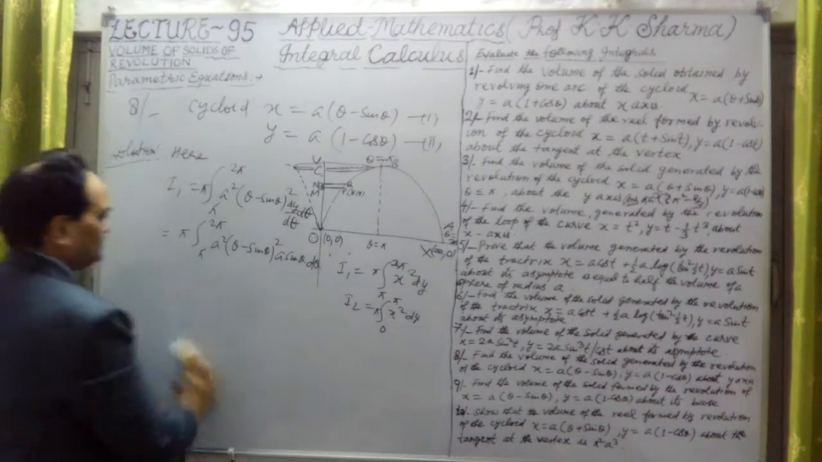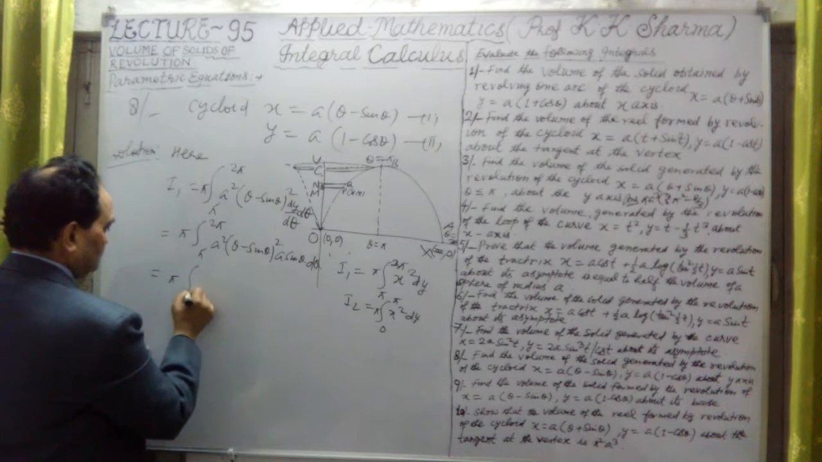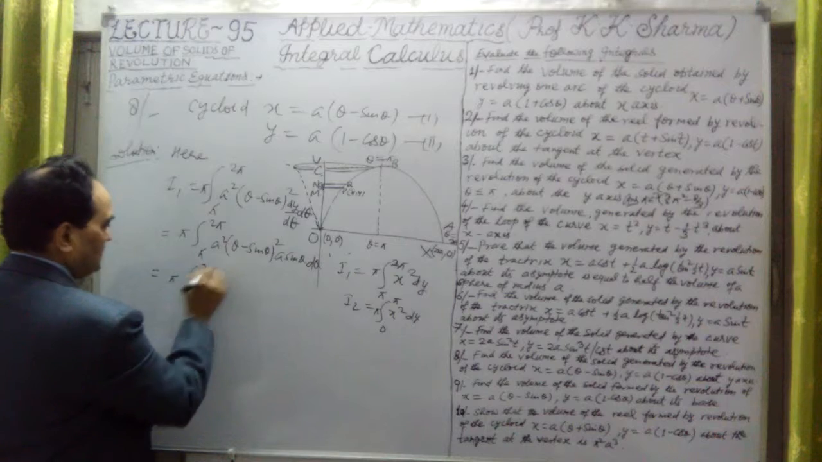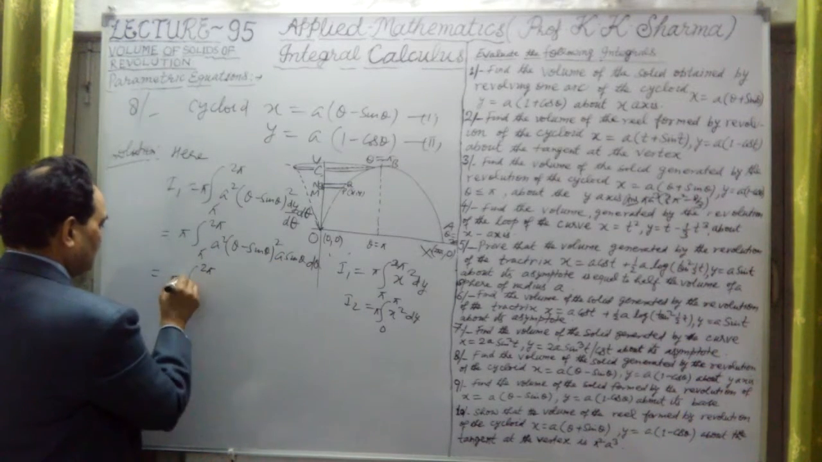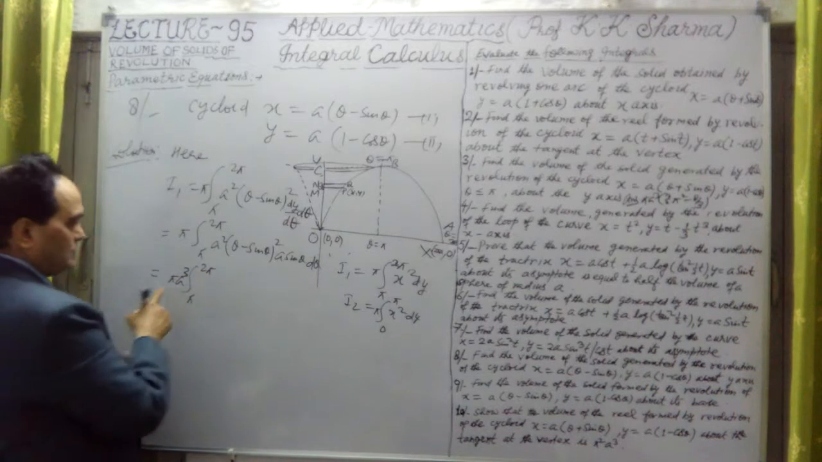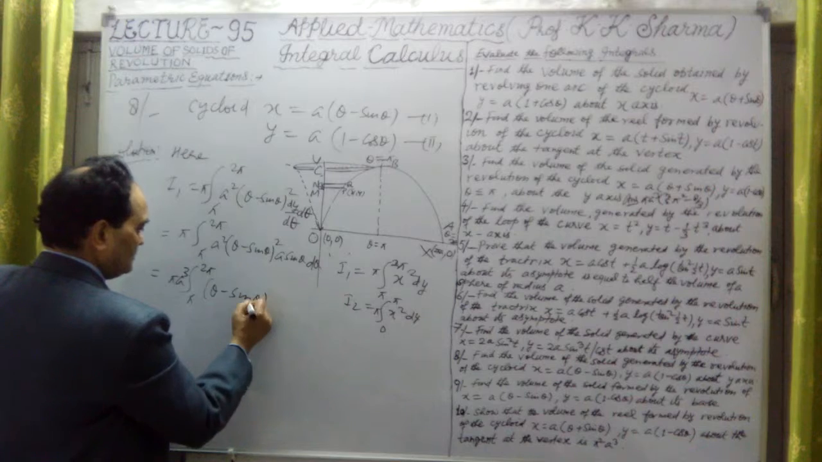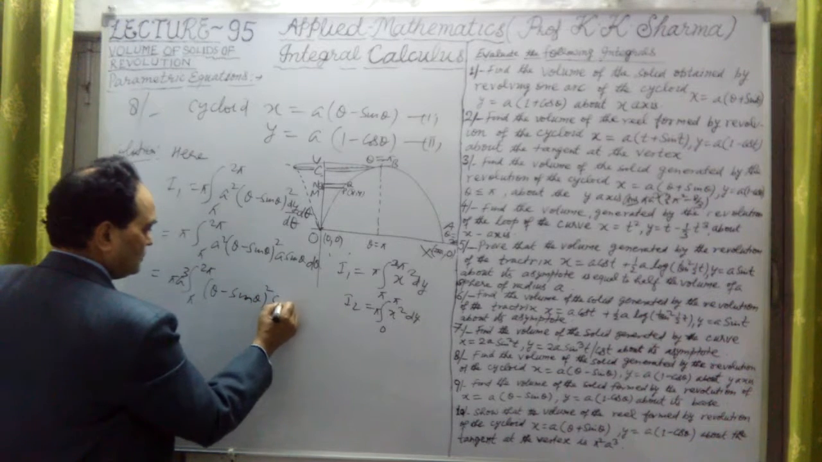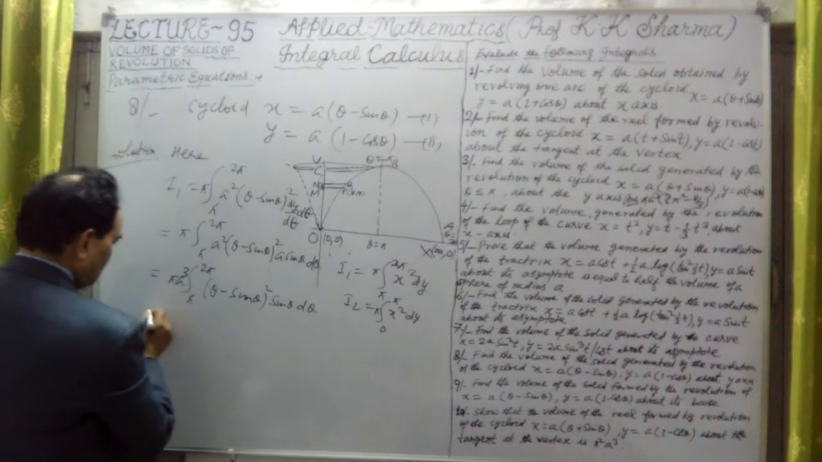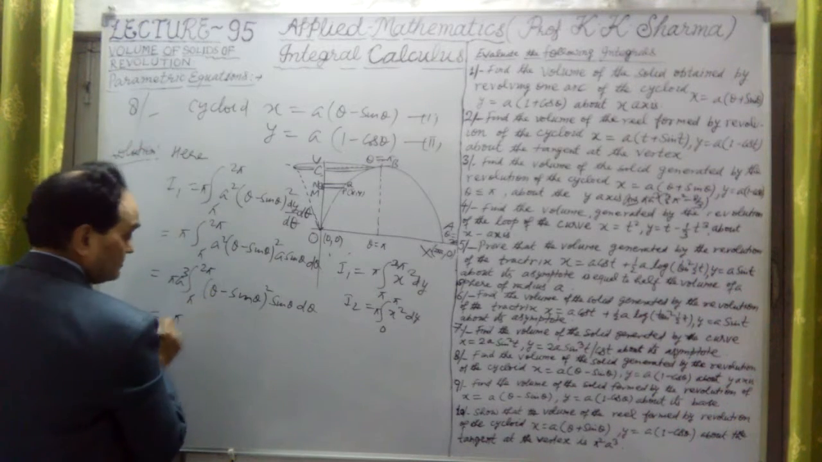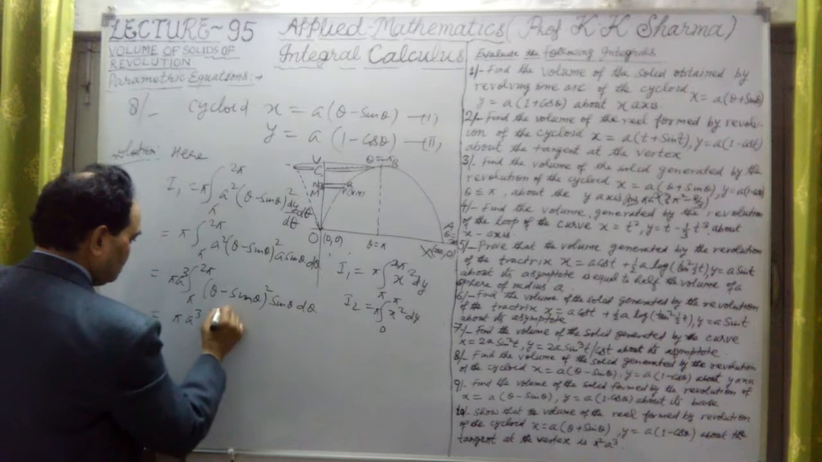Okay, now let me solve it. So we have pi into limits pi to 2 pi. Here it is a square into a, let me take a cubed out. Pi a cubed is out, and this is theta minus sin theta whole square into sin theta d theta. We did this by partial fraction, sorry, by parts method. Pi a cubed, this is pi to 2 pi.